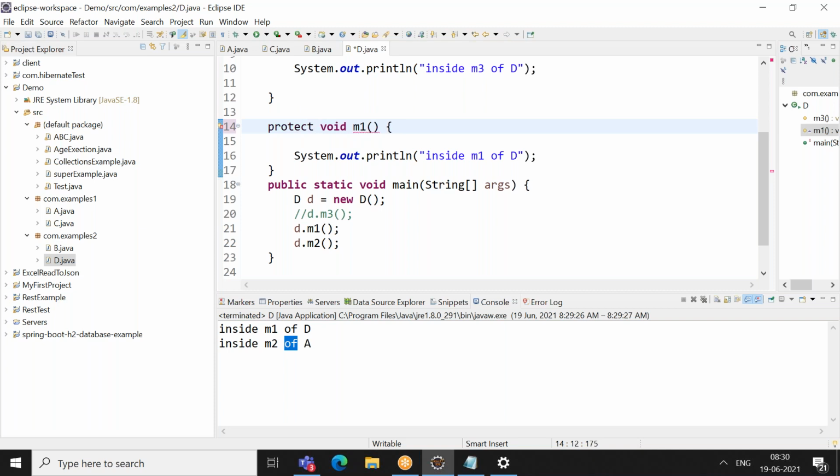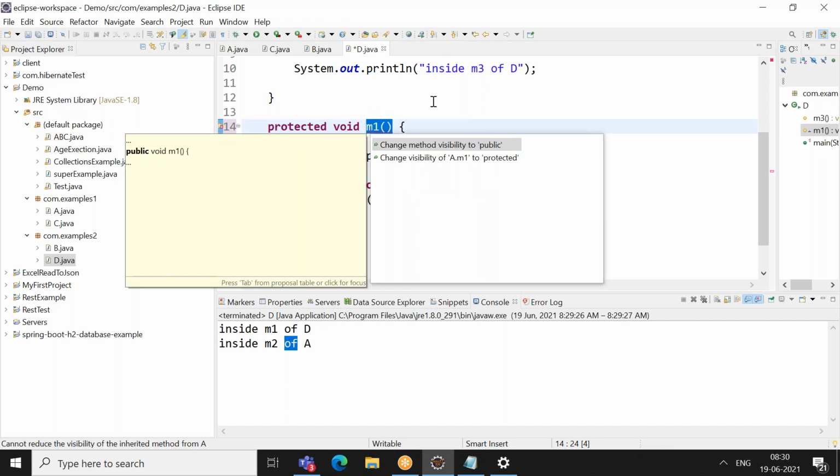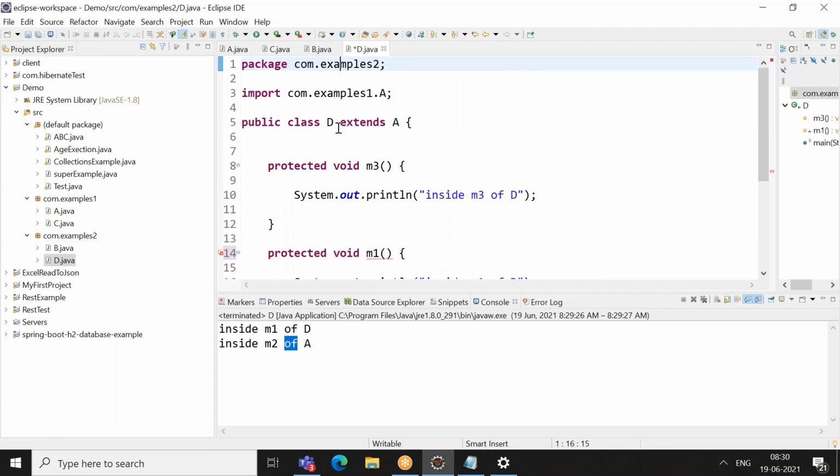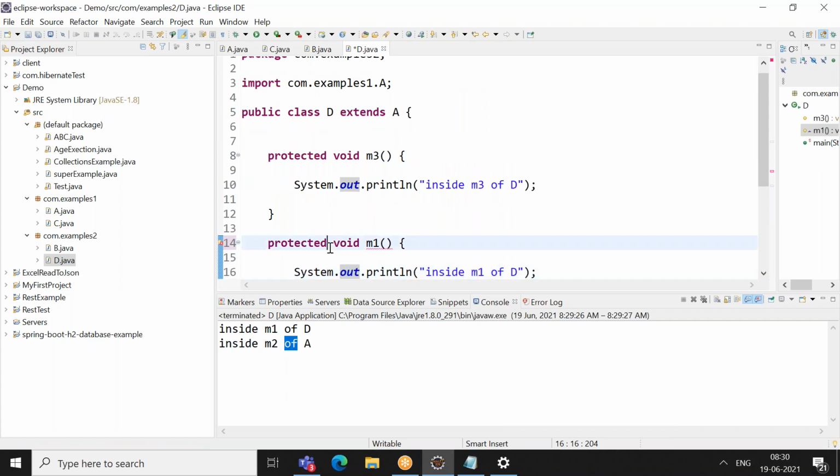It will throw an error telling you that you do not have the accessibility. You cannot reduce it. Change it to public. The error says: cannot reduce the visibility of an inherited method. So you are not allowed to reduce it.